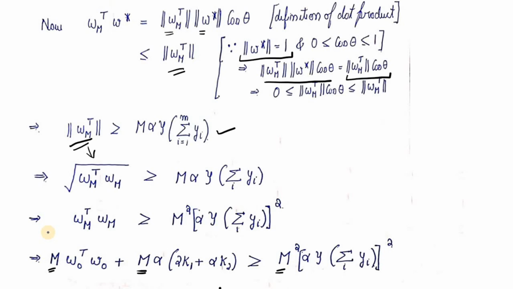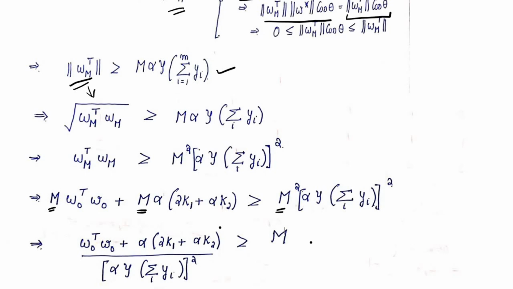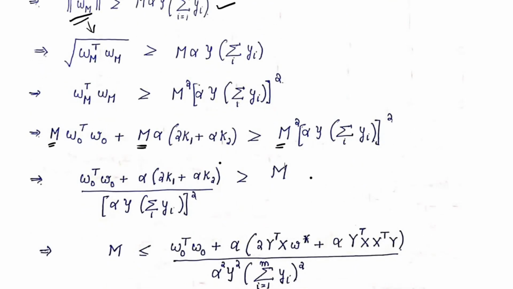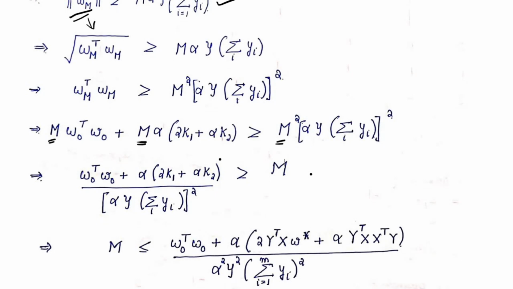We can cancel one m out from both the LHS and RHS. And on proceeding further, we get this as a relationship. Now, if we solve it, what we are observing is m is less than or equal to this. So this is the upper bound of m. So this is what we wanted.